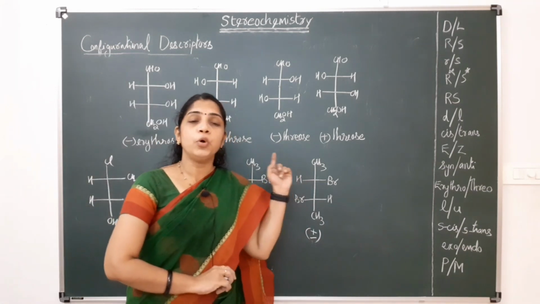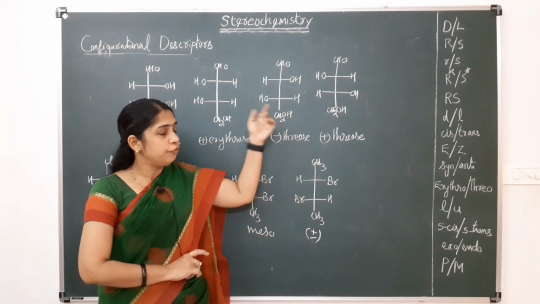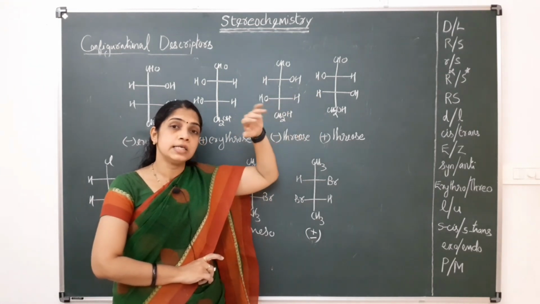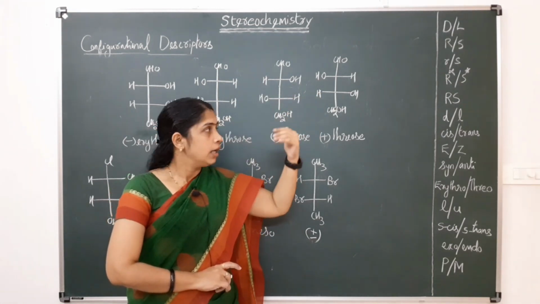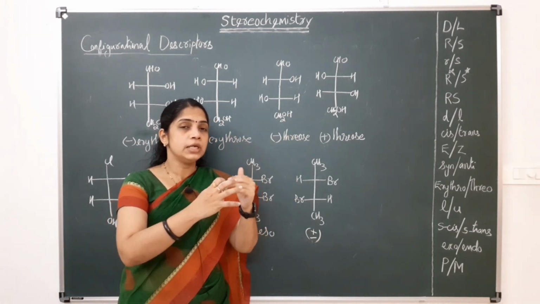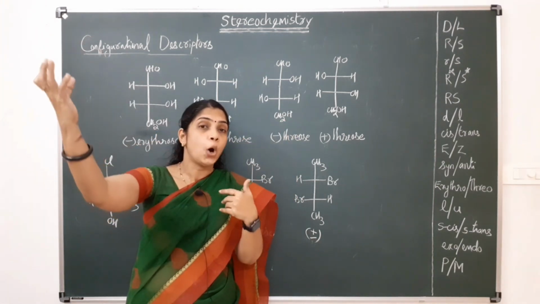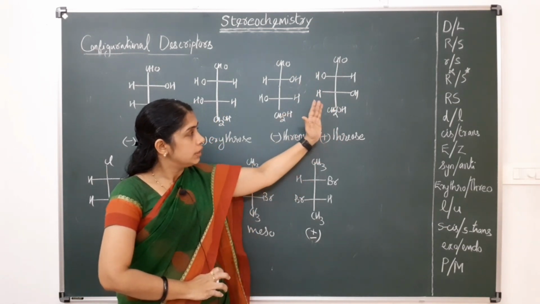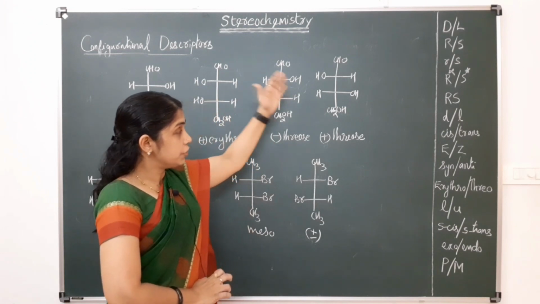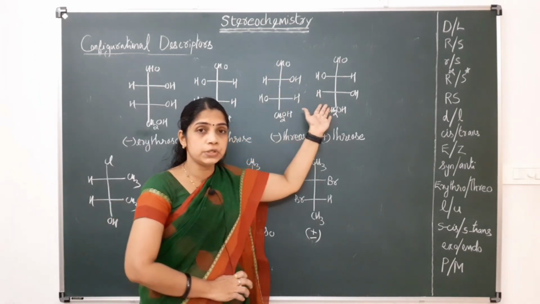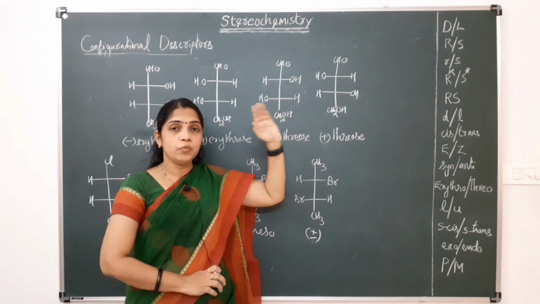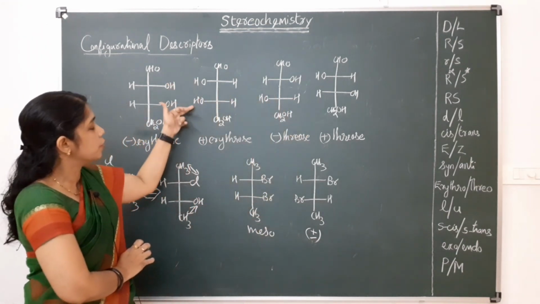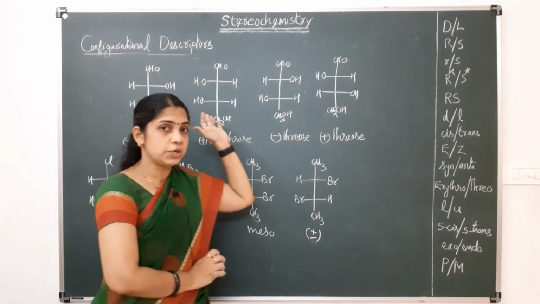Okay. And one more thing about this erythro and threo configuration: this is in the Fischer projection manner, and if you write it in a zigzag manner, the erythro configuration is one in which the similar groups are on the opposite side. Actually, in the case of Fischer projection, this is Fischer projection, the erythro isomer is one in which the similar groups are on the same side. Okay, similar groups are on the same side.